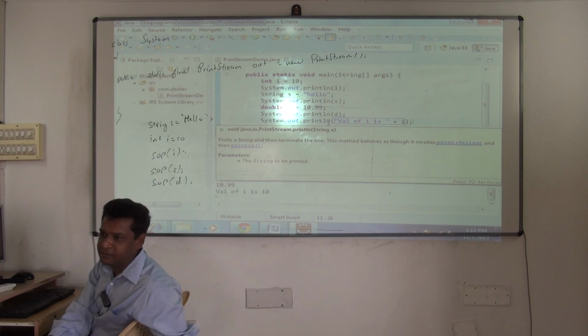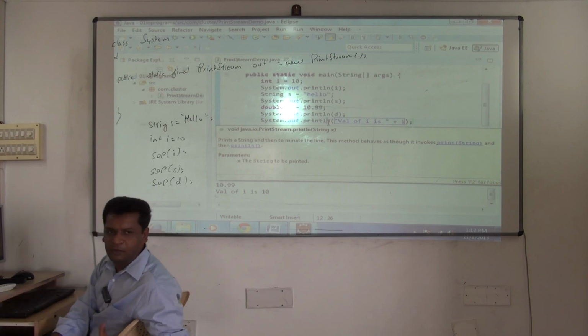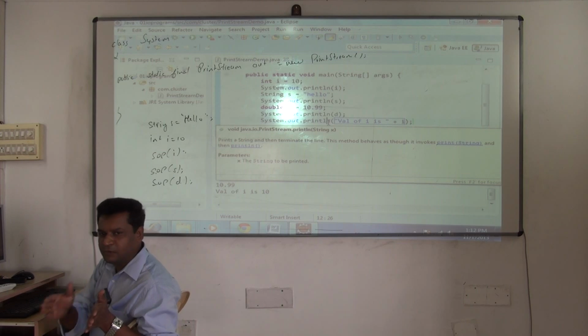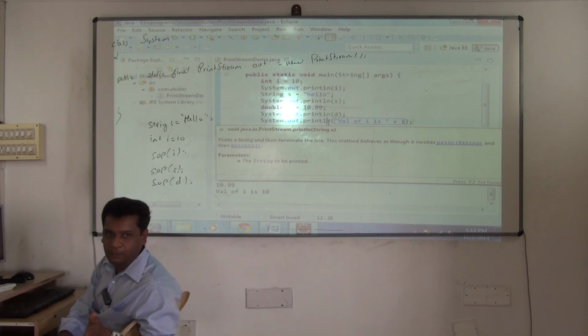But I am using a library now. My intention was what? To print from program to console. What did I use? One library I used. So imagine, actually it's a big thing. If you want to print a value from a program to the output, which is the monitor, you have to write a lot of code. I am not writing a lot of code, just blindly I am calling a method, yes or no. So in Java what do we do? We don't write any logic, we just keep on calling methods. So this method has what? One virtual connection between your program and the monitor, and it does the output. Are you clear? Any questions?